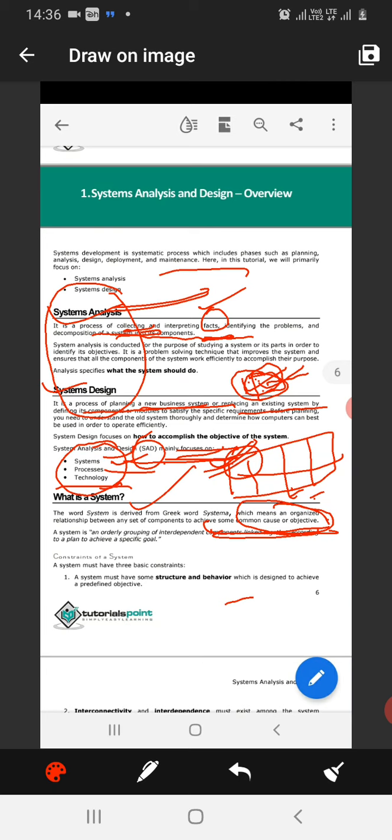To relate those components and facts, we generate a system. There are many types of systems and many elements of a system, which we will study. Next we have the elements.